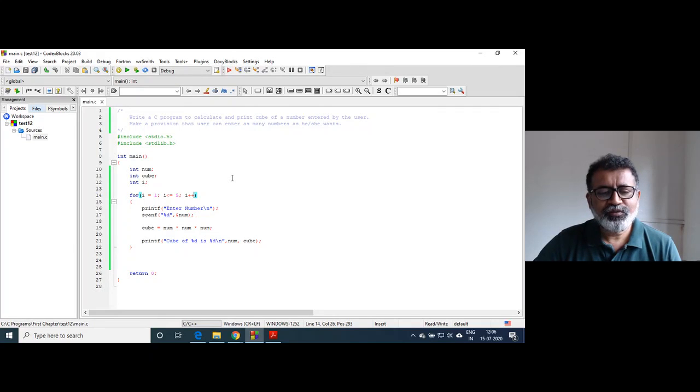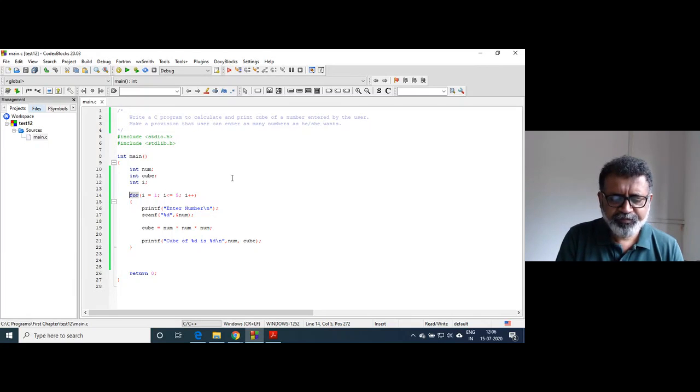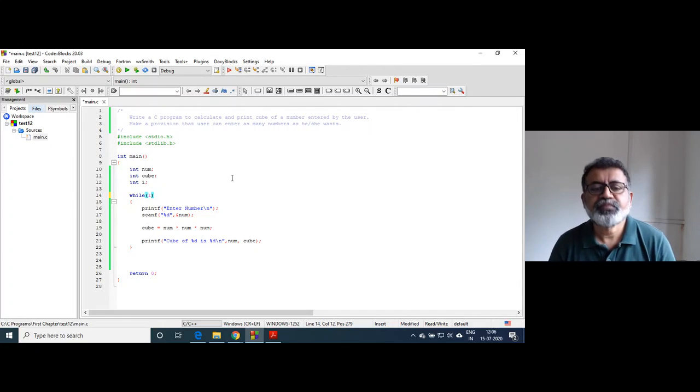One way is what is sometimes called the infinite loop, not exactly an infinite loop, right? I will write here while, and inside the condition I will write one.